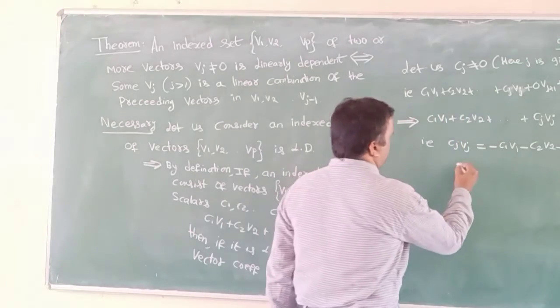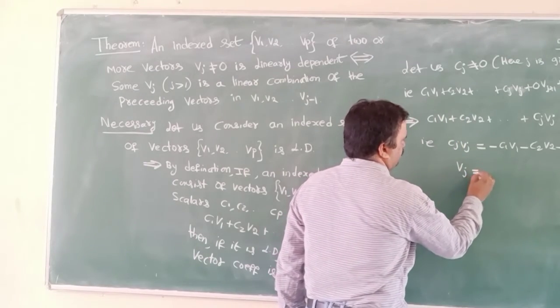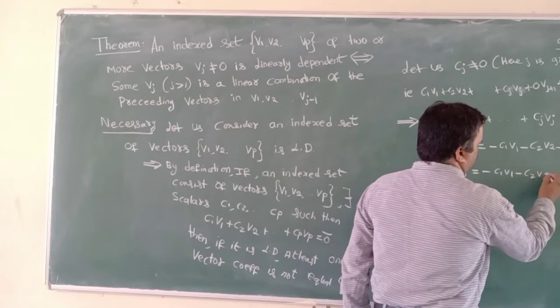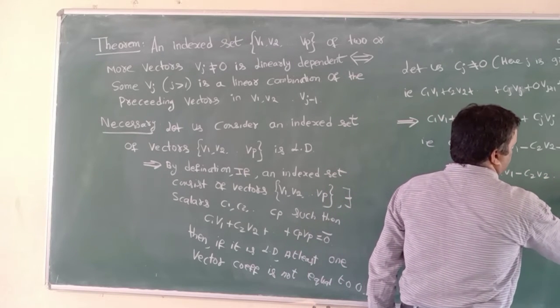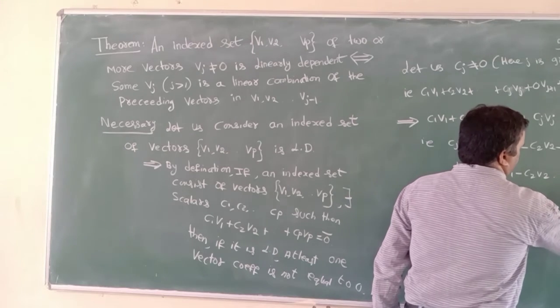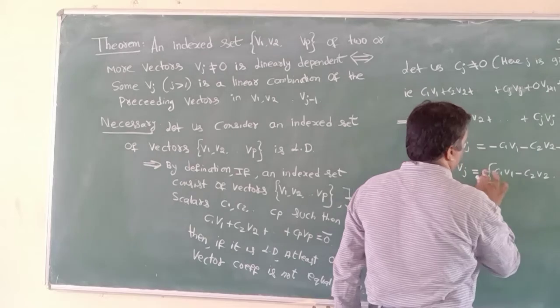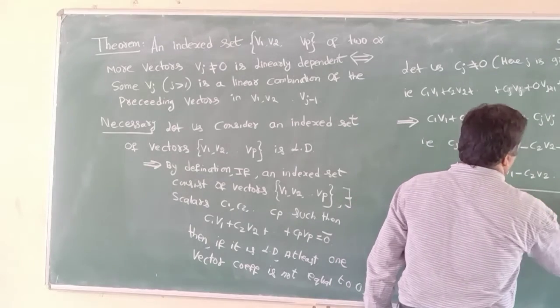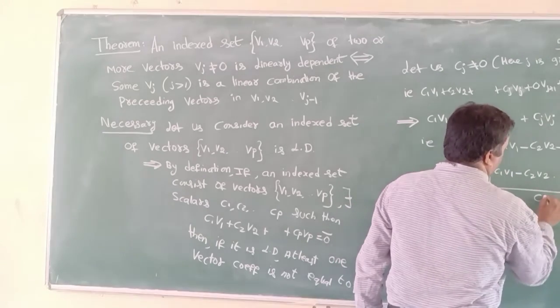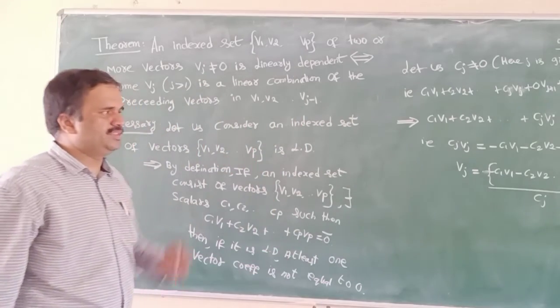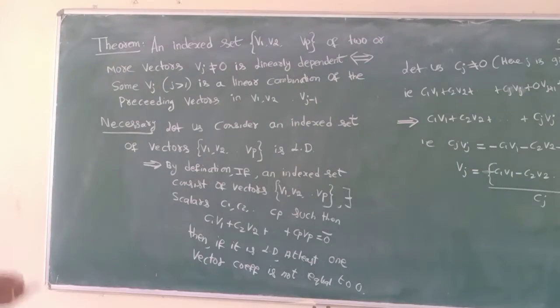Now vj is equal to minus c1 v1 minus c2 v2 and so on minus c(j minus 1) v(j minus 1), divided by cj. So we have vj expressed as a linear combination of preceding vectors.